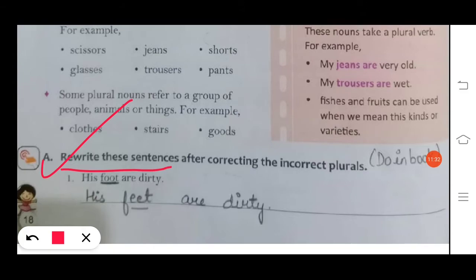Okay, in good handwriting. Number 1, his foot are dirty. Foot is the incorrect plural. We'll just use his feet are dirty.